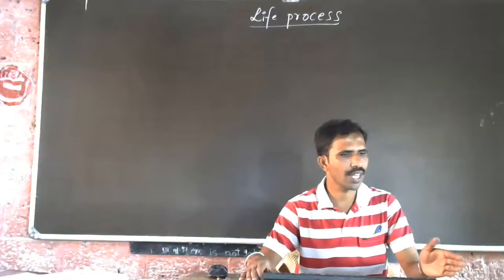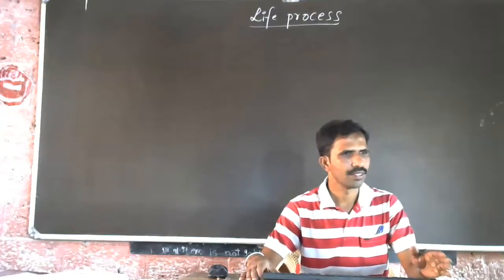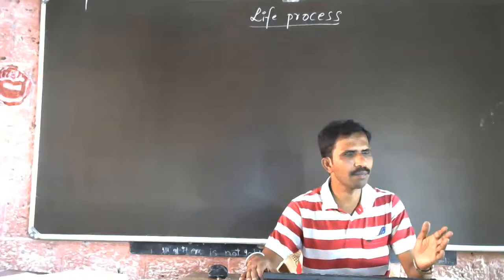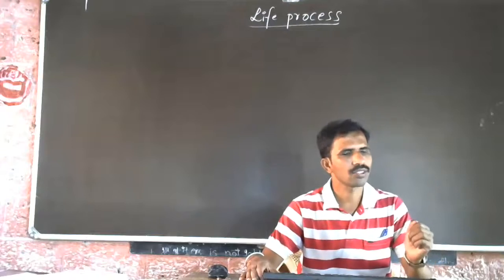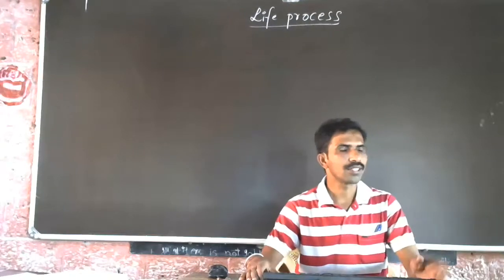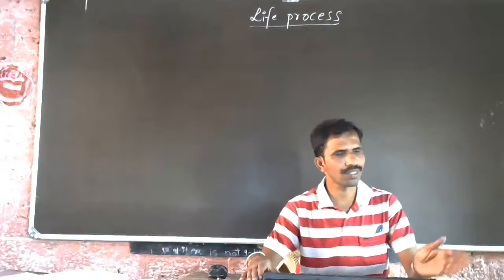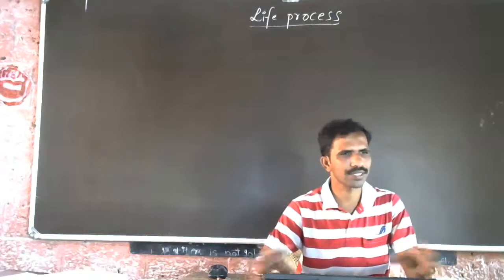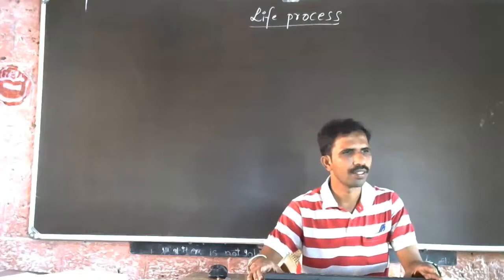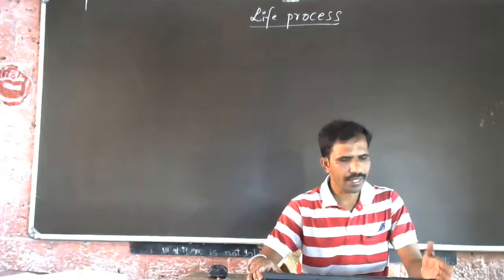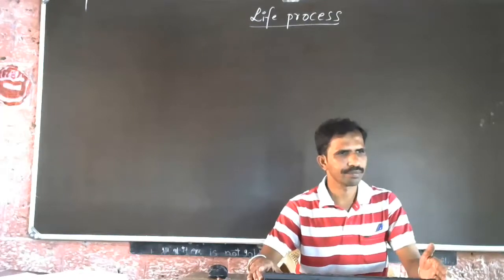Already in the last video I have explained this. Systemic circulation means it provides the blood to the system. Oxygen is transported to all the systems of the body. That is called systemic circulation. So this is all we have studied.